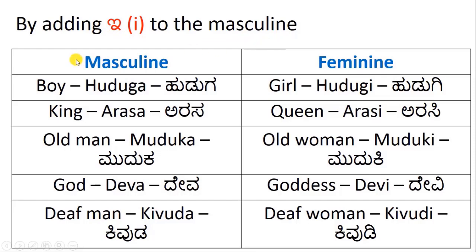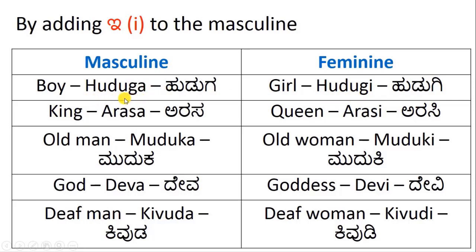So let us see the example. On the left side are the masculine genders, on the right side are the feminine genders. First is a boy, which is huduga in Kannada. Girl, which is hudugi in Kannada.